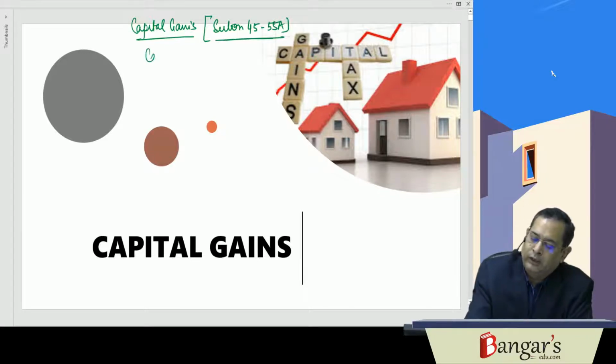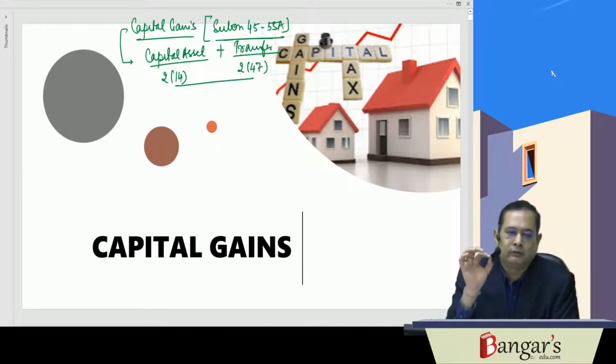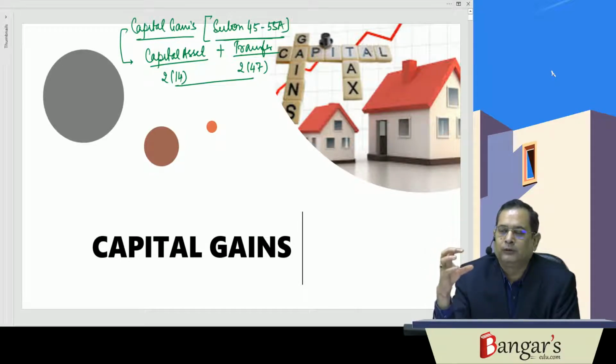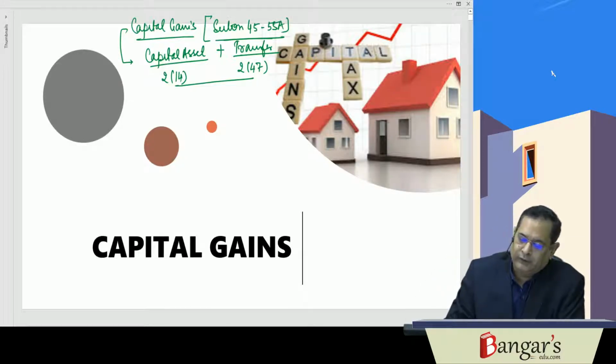So, there is a capital asset that has been defined in section 2(14), plus there is a transfer that has been defined in section 2(47). So, the resultant sum is the capital gains. Section 2(14) is a capital asset, and transfer is there. These two fundamental things must be there, then only the capital gain arises. Charging section is section 45.